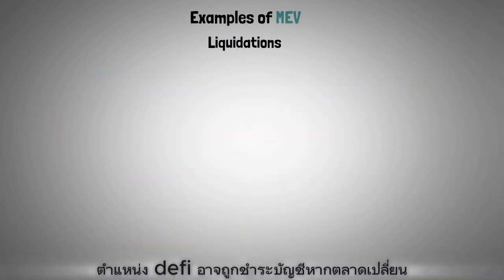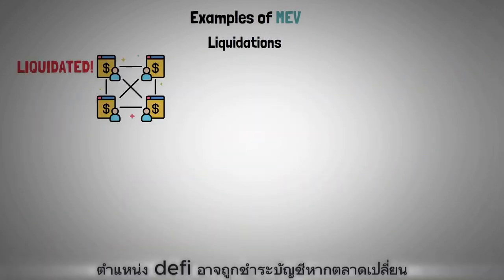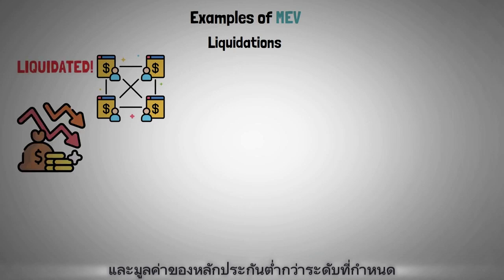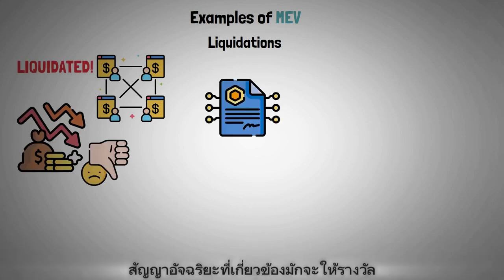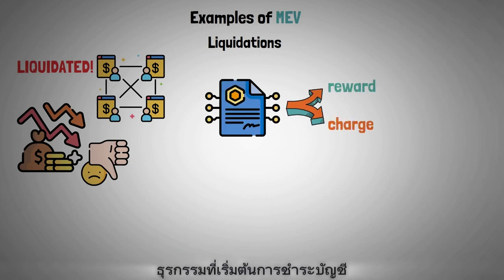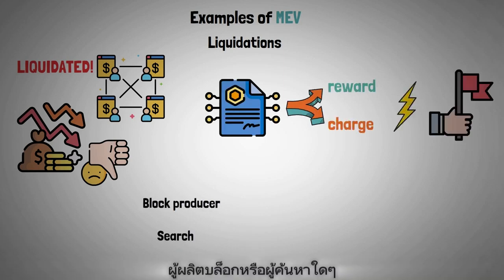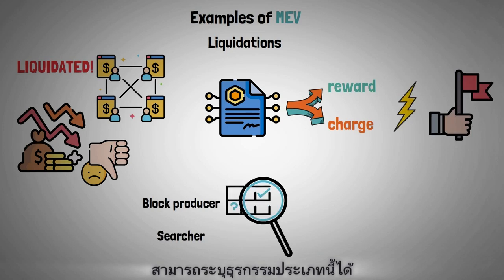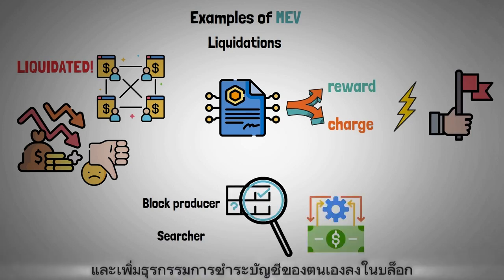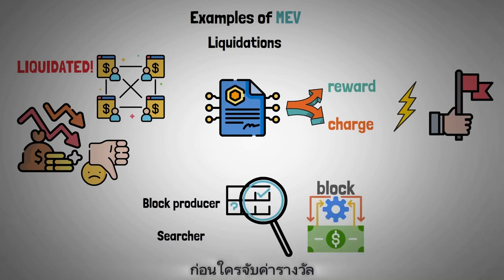Liquidations. A DeFi position may be liquidated if the market shifts and the collateral's value falls below a specific level. The involved smart contracts frequently reward or charge the transaction that initiates the liquidation. Any block producer or searcher can identify this type of transaction and add their own liquidation transaction to the block before anyone else, capturing the reward value.